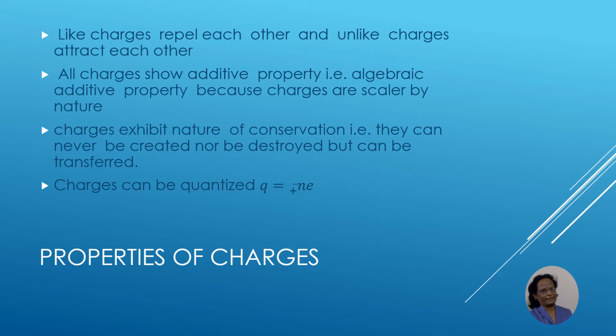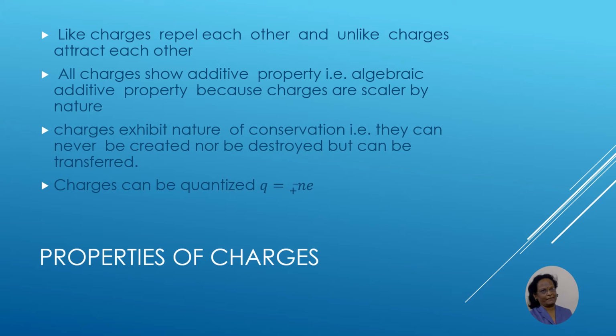Now charges can be quantized. What do we understand by quantization? It is a quantization condition which is exhibited by charges. Here charges cannot be transferred in fractions, but they can be transferred as integral multiples of the basic elementary charge. What is a basic elementary charge here? Here the smallest possible basic elementary charge is the electron. The value of that basic elementary charge is 1.6 into 10 to the power minus 19 coulomb.